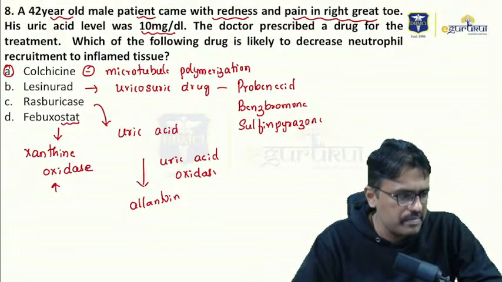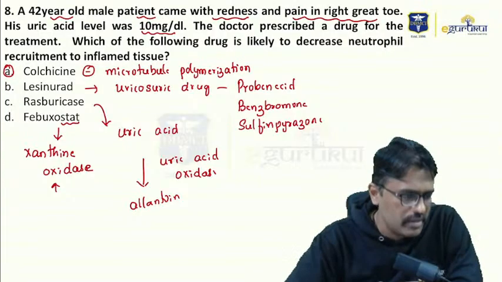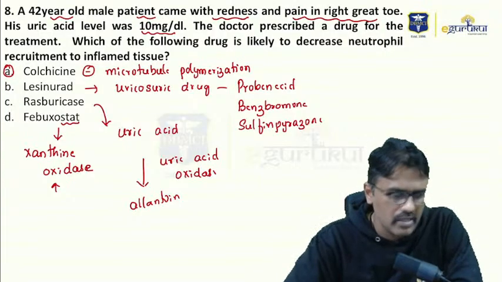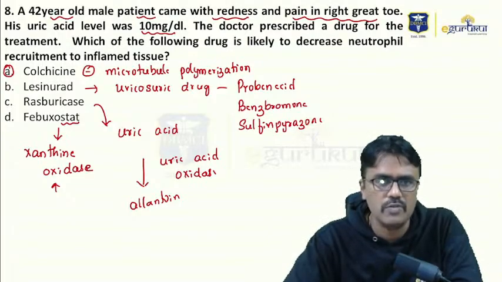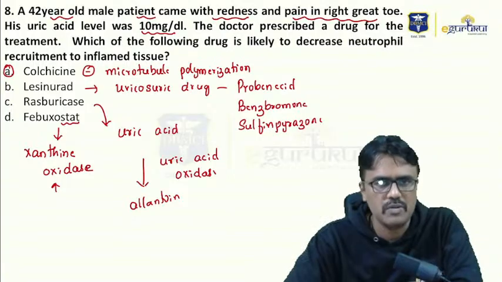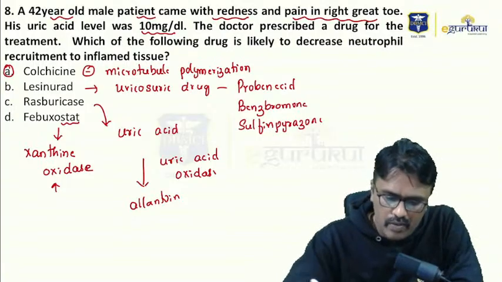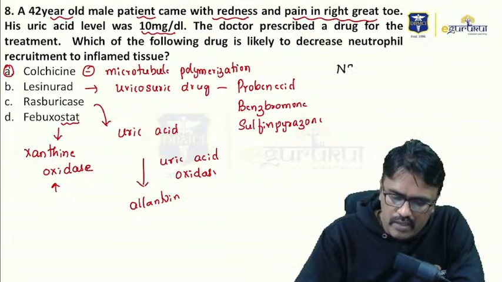Come on. Yes, Arshil Mehra, you are right. Even losartan is uricosuric. Yes, Akash, you are right. Rasburicase is also used for tumor lysis syndrome where you see hyperuricemia. There it can be used. Yes, you're right.